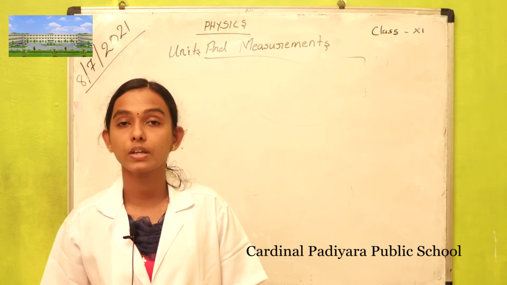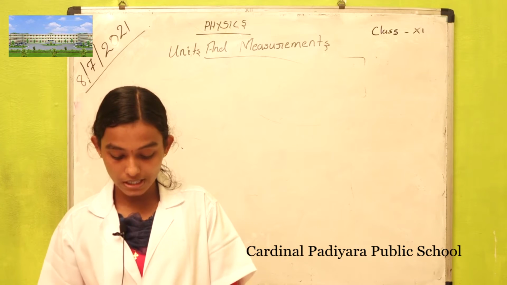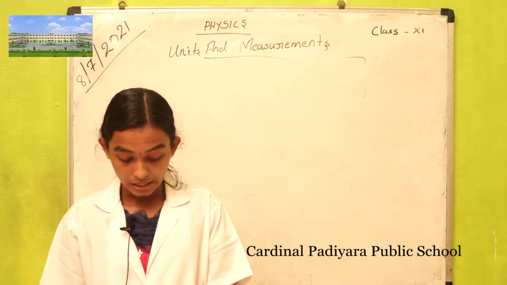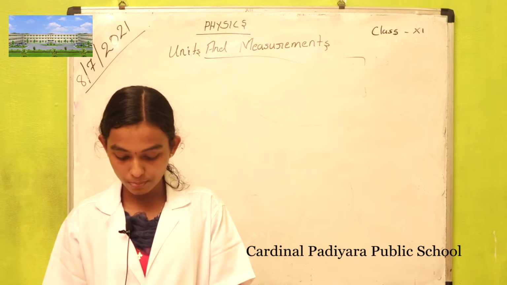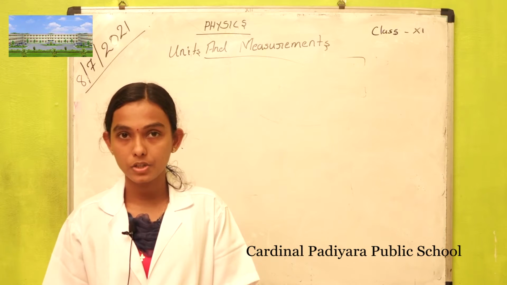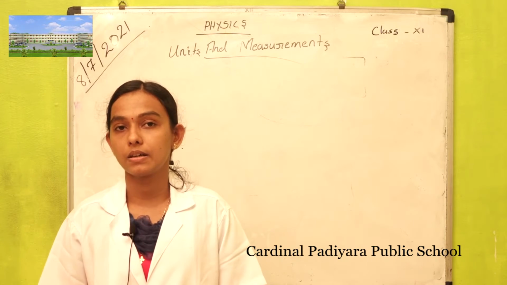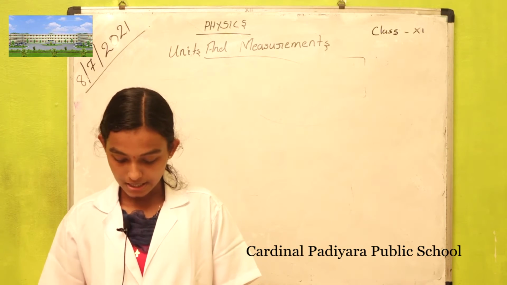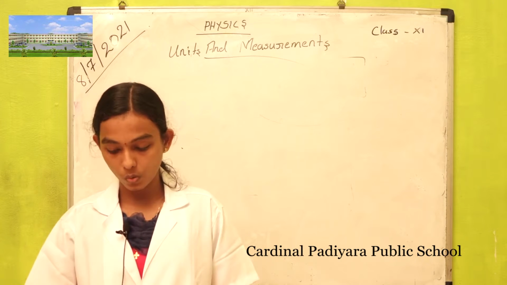And then, what are the characteristics of a physical unit? First, it is well defined, and second, it has a convenient size. Then it should not change with time. It should be a constant value and should be easily accessible. These are some desirable characteristics of a physical unit.